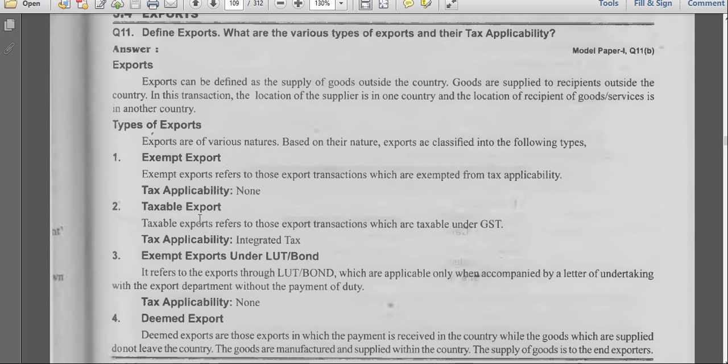Next one, taxable export. The name itself describes. If you export these kinds of goods, tax must be imposed on the goods which we are exporting. Third one, exempt exports under LUT bond. LUT bond in the sense, some companies take permission from the department for tax exemptions. So if you have those kinds of bonds, LUT bonds, then we'll have exemption from taxes. Clear?